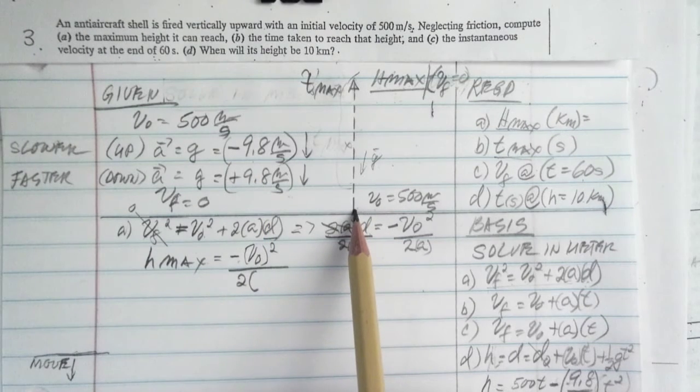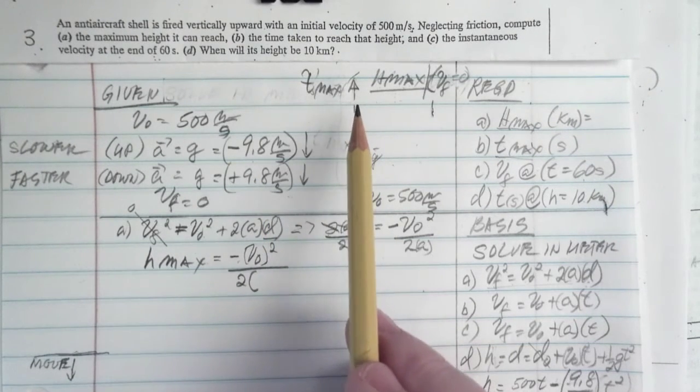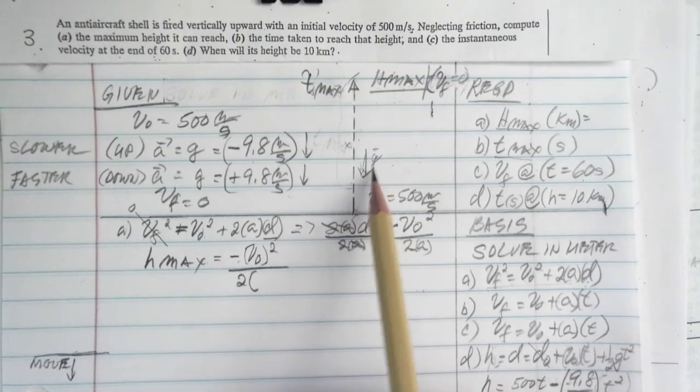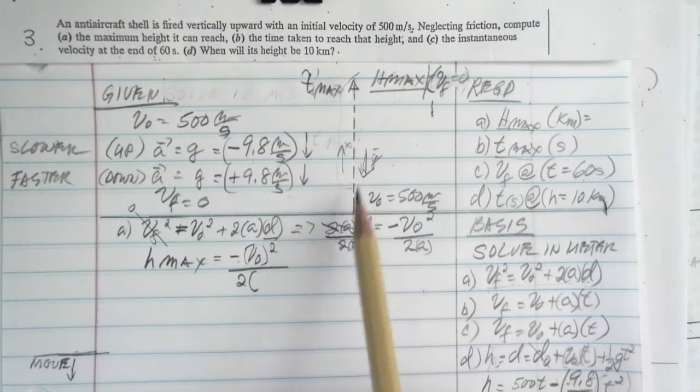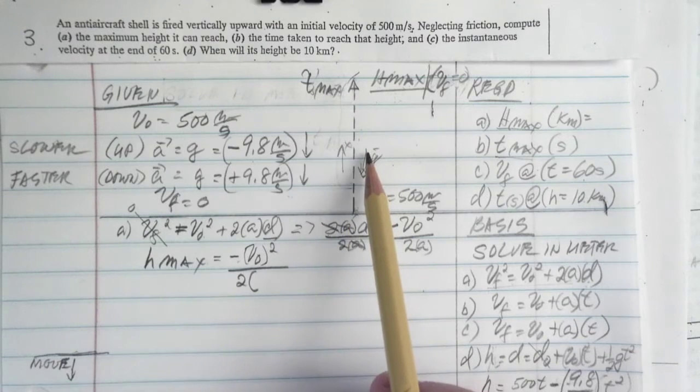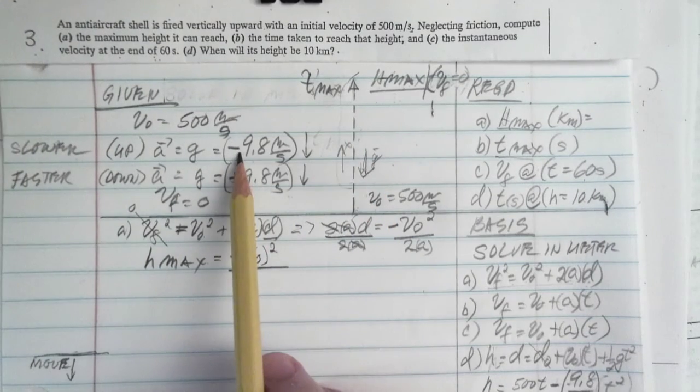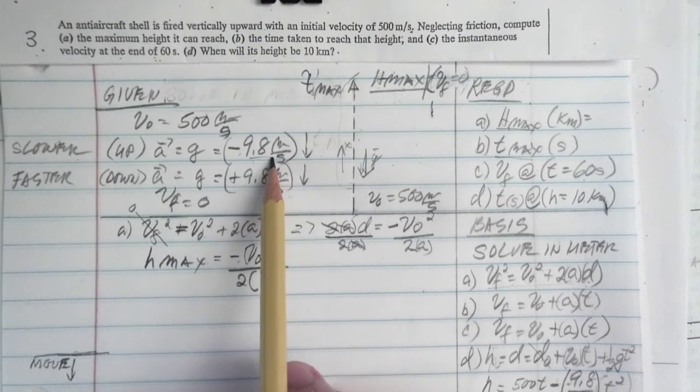Very important here: when the object is going up, it is slowing down because gravity is opposite to the velocity. The direction is up, the acceleration is going down, so it's getting slower. That means A is negative 9.8.